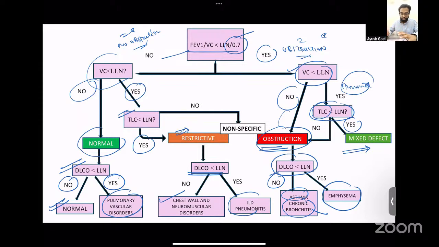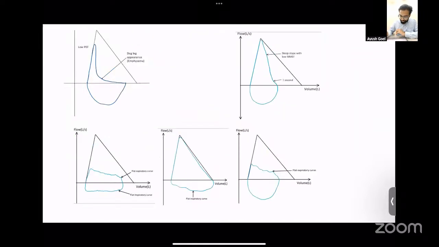So please go through this algorithm, and most of the questions that would be asked on pulmonary function tests would be answered by this. Another question that may be asked is, you can be given certain pictographic images of a flow versus volume curve. If there is a decrease in the peak expiratory flow and there is a scalloping at the expiratory limb, then this is known as obstructive airway disease.